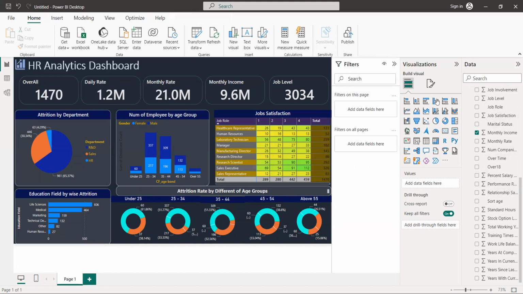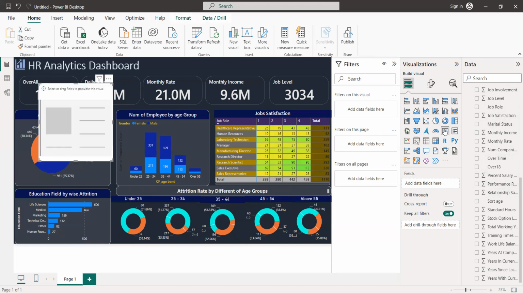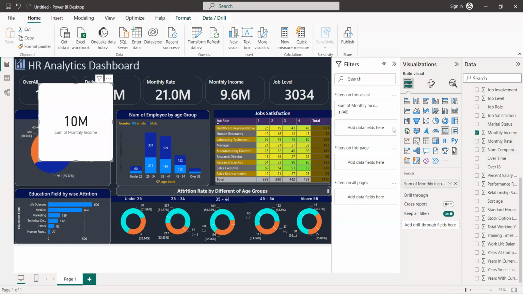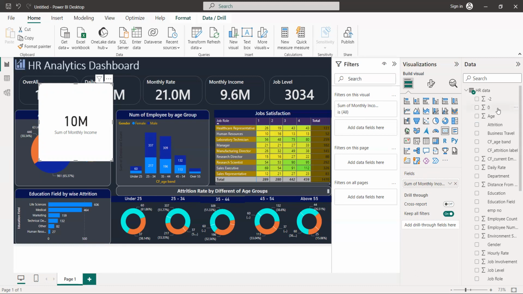So now we want to use a card. Okay, so here in the card we are going to use month's income like this, and then here we want to filter by age. We go to get CFG here.